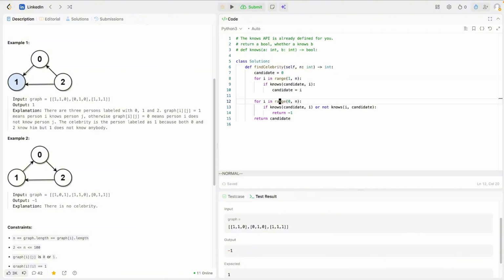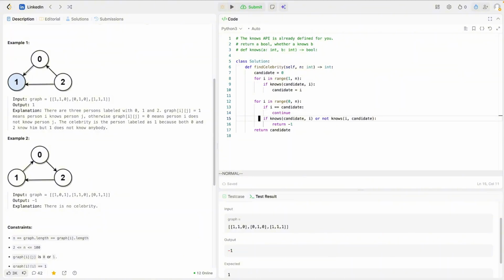If a candidate calls itself, I don't know what would happen. So if i equals candidate, we should continue and skip that.